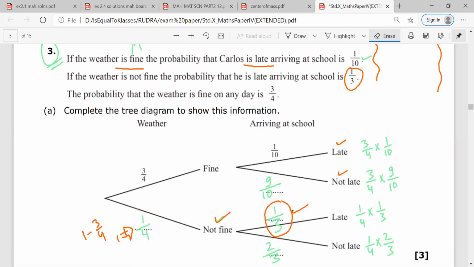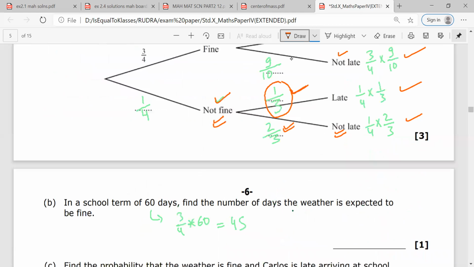And the final thing that I need is this. 1 by 3 is given. So if this is 1 by 3, the weather is not fine, he is not late, the probability would be 2 by 3. Any doubts, sir? No, sir. And these are the individual probabilities that I have. These are various combinations. Weather fine, he is late would be this. Weather fine, he is not late. Weather not fine, he is late. And weather not fine and he is not late. So these are the individual probabilities that I have.